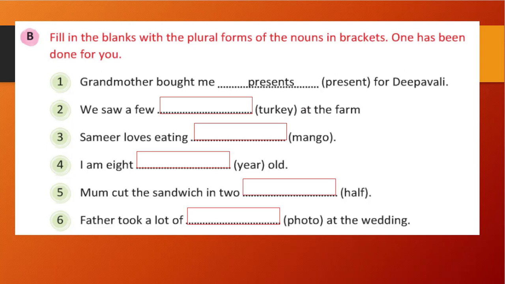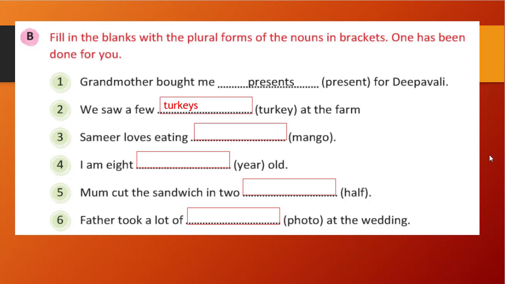So next blank space: turkey at the farm. What did we see? Turkey at the farm. See here Y is given, and before that a vowel is there. So what we will do? We will simply add S to that word, right? Turkeys, correct.